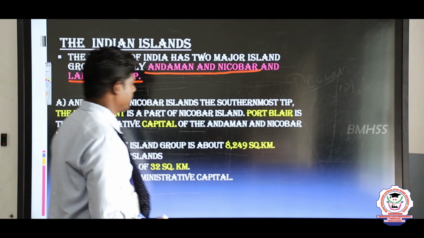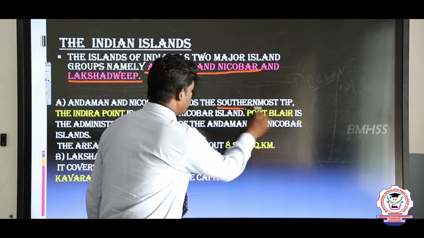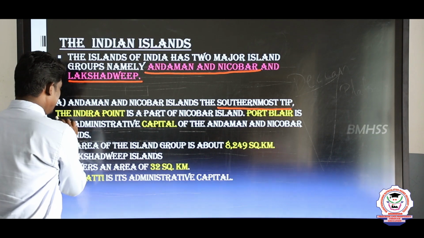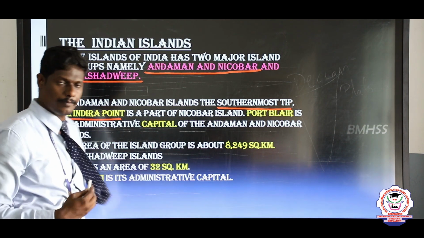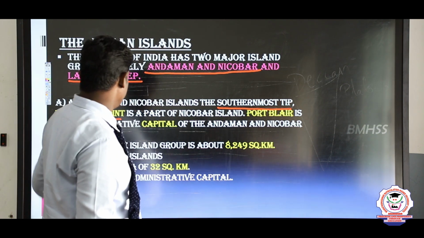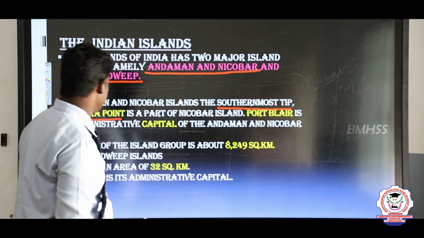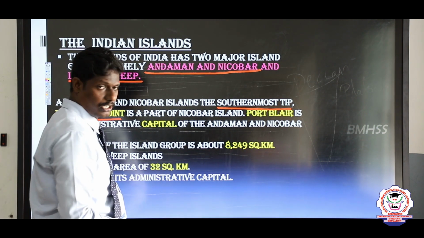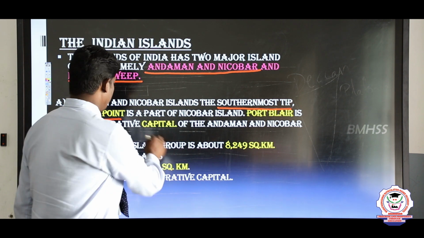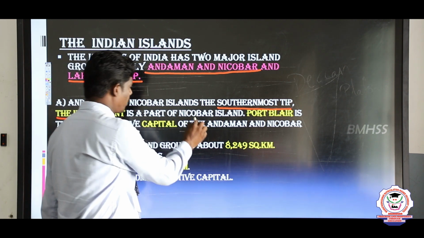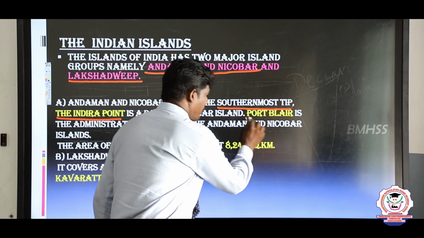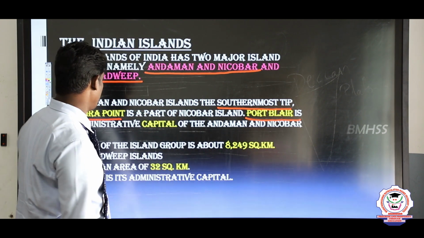The southernmost tip of the country, Indira Point, is located on the Andaman and Nicobar Islands. And the capital of the Andaman and Nicobar Islands is Port Blair.